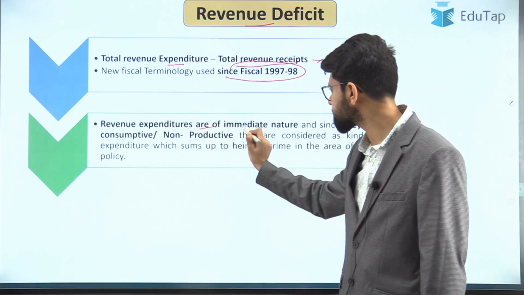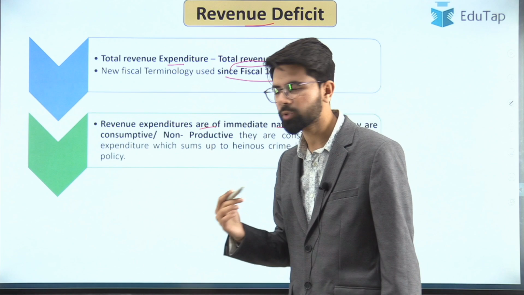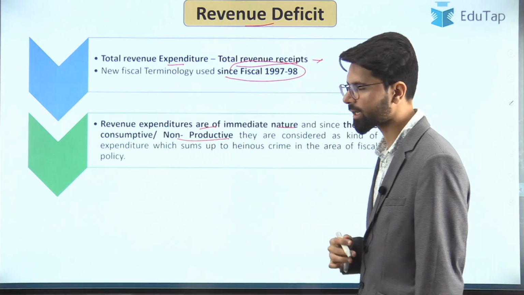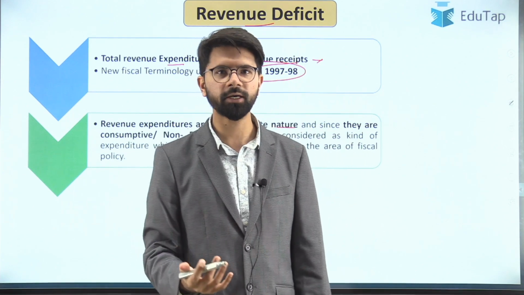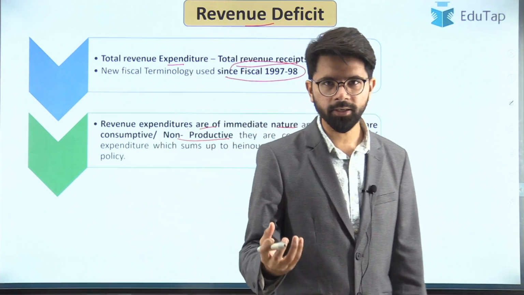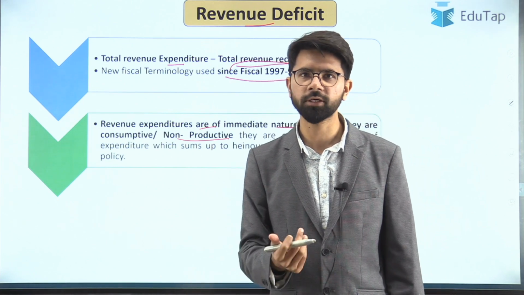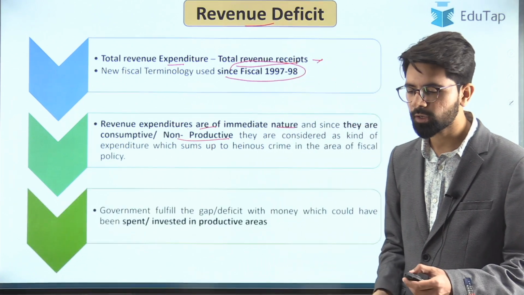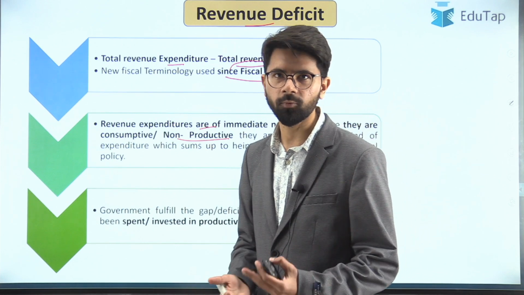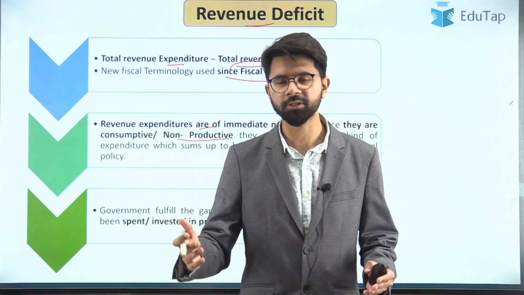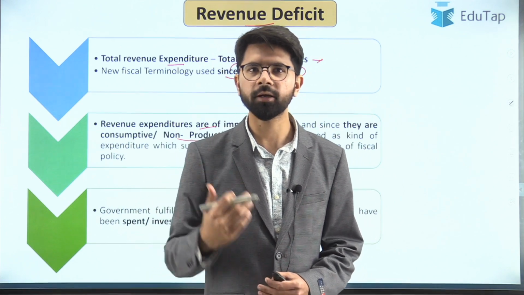So revenue expenditures are of immediate nature, and since they are consumptive and non-productive in nature, they are considered a kind of expenditure which will add up to the fiscal deficit. So if the government is earning less than what it spends, then that is a very dangerous sign for the government. Hence the economists advise that the government has to spend more on capital assets such as building infrastructure, roads, through which the government can generate the revenue.